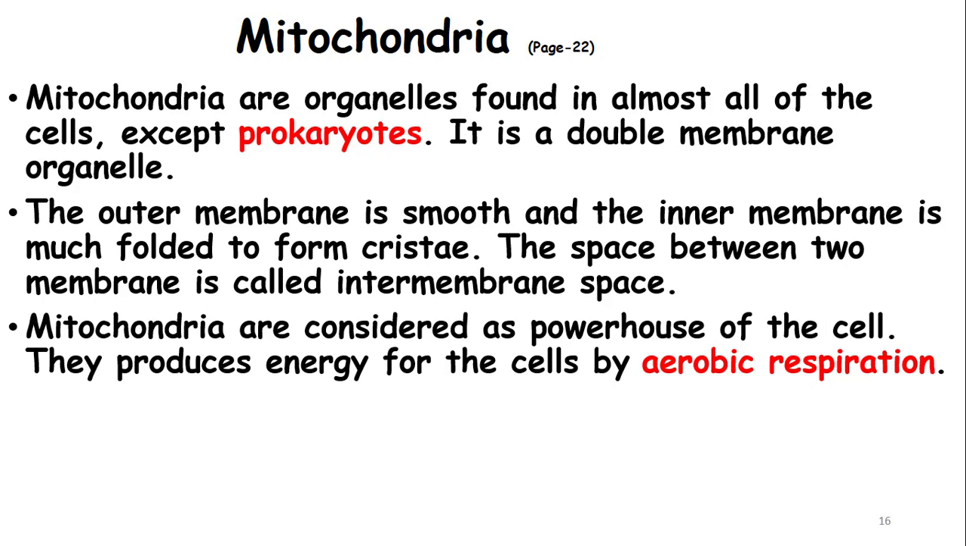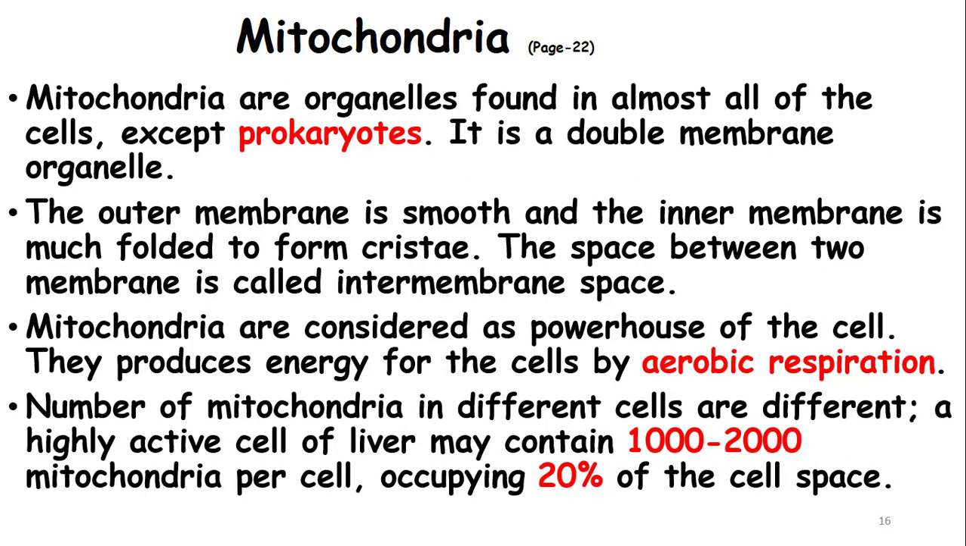Now, mitochondria are considered the powerhouse of the cell. They produce energy for the cell by aerobic respiration. Respiration is the oxidation of food. Aerobic means air, where oxygen is required. Anaerobic is where respiration takes place in the absence of oxygen. Okay? The number of mitochondria in different cells is different.